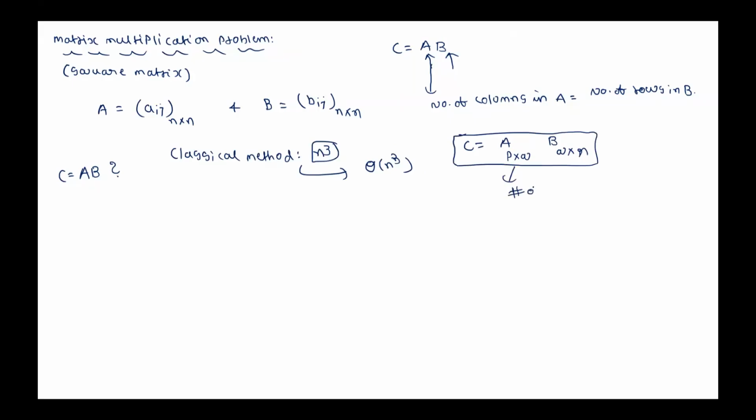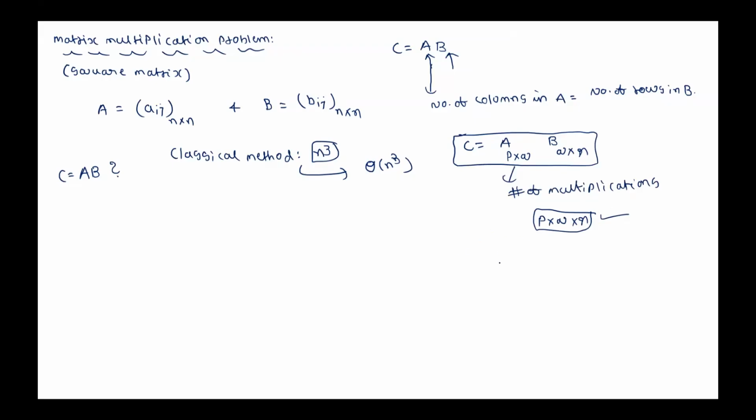The number of multiplications required is P into Q into R. Is this correct?